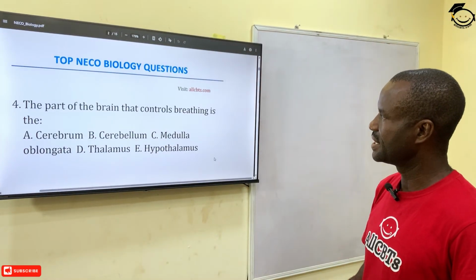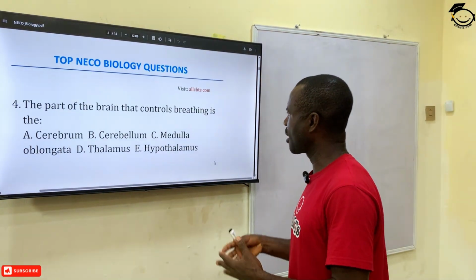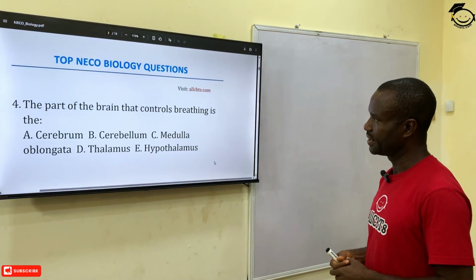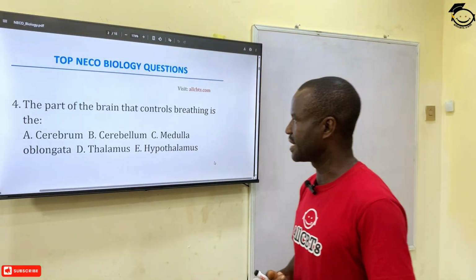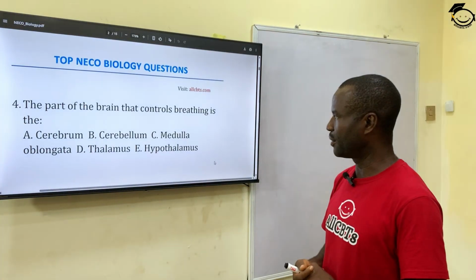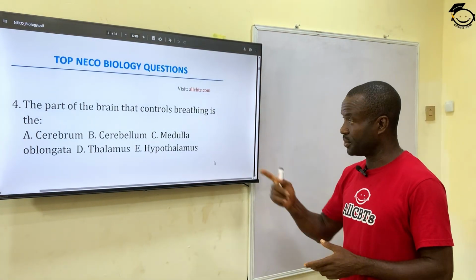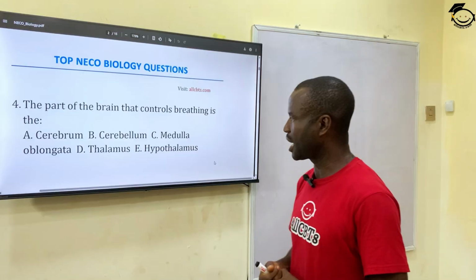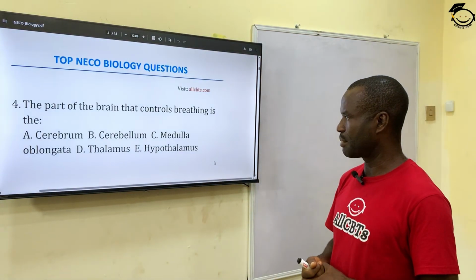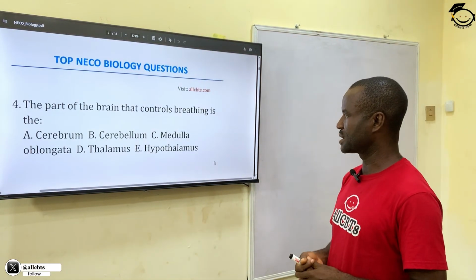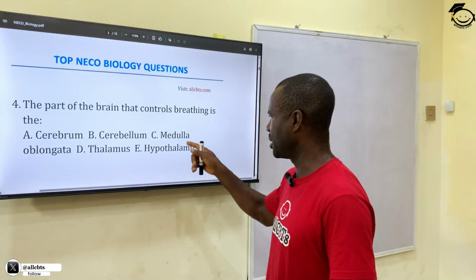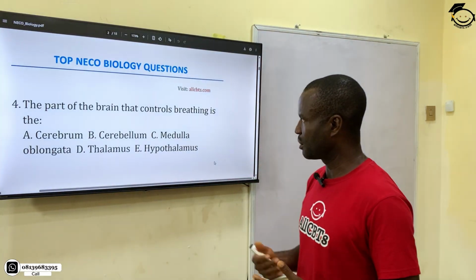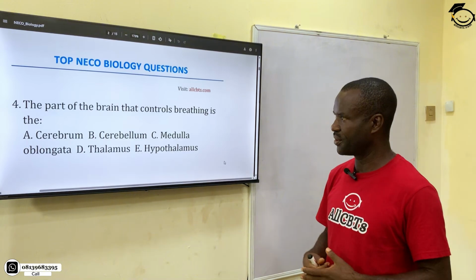Question 4 says, the part of the brain that controls breathing is the dash. A. Cerebrum. B. Cerebellum. C. Medulla oblongata. D. Thalamus. And E. Hypothalamus. The correct answer is medulla oblongata. Medulla oblongata is responsible for controlling breathing.